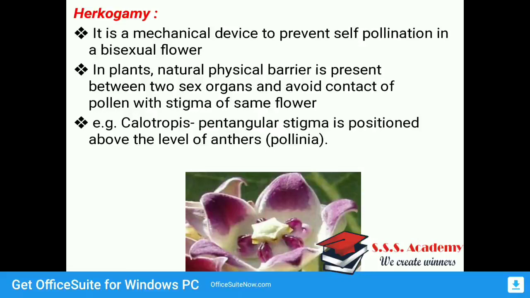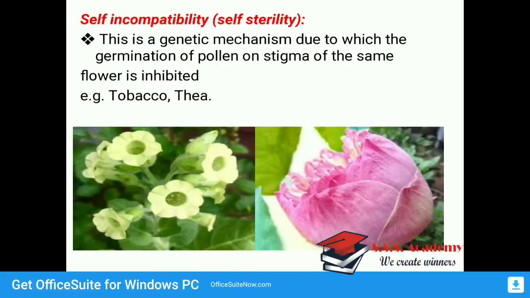So hercogamy, what it means? It's a mechanical device to prevent self-pollination in a bisexual flower. In plants, a natural physical barrier is present between the 2 sex organs and avoids the contact of pollen with the stigma of the same flower. The example is Calotropis, where the pentagonal stigma is positioned above the level of the anther, that is pollinia. Then next is self-incompatibility. What it means? Self-sterility.